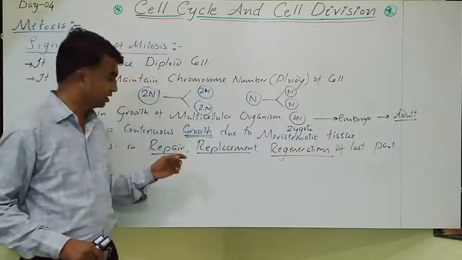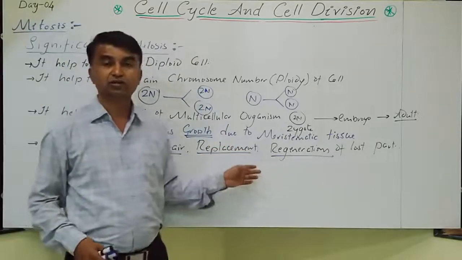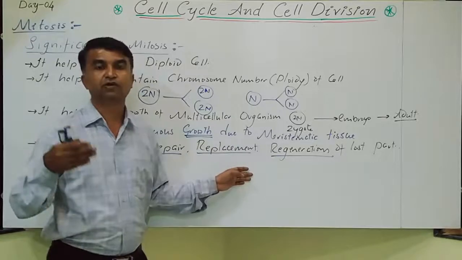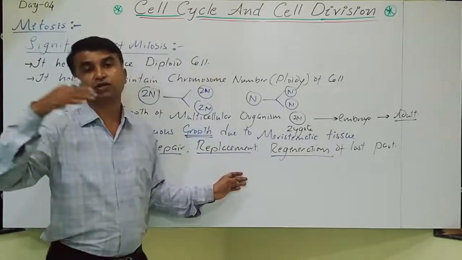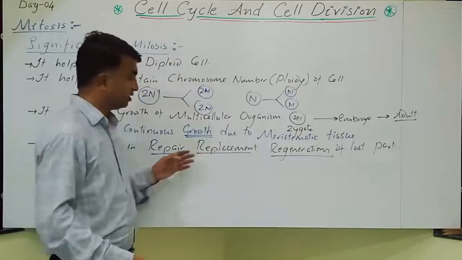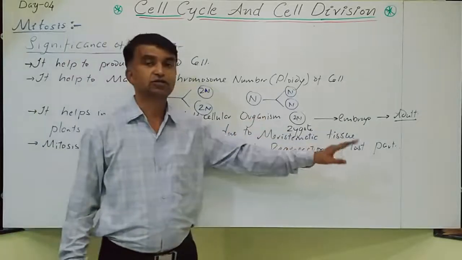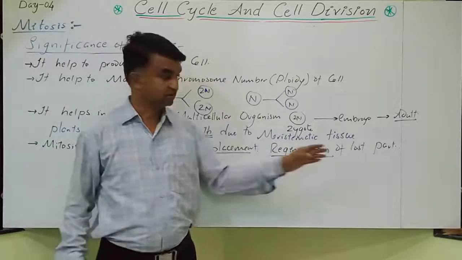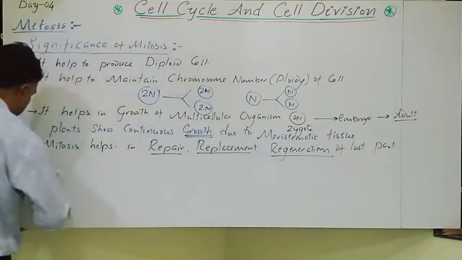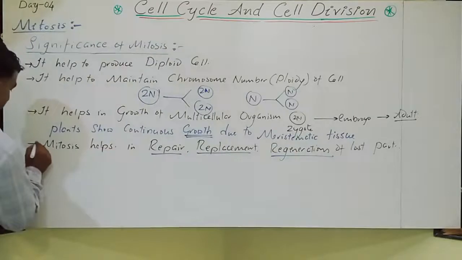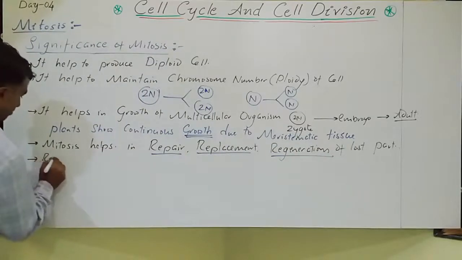Similarly, replacement and regeneration: if you take some organism, even a lizard, if the tail is lost, again the regeneration of the tail takes place. The repair, replacement and regeneration of the lost part take place. This is only due to mitosis. Yes. So mitosis is a type of division responsible for